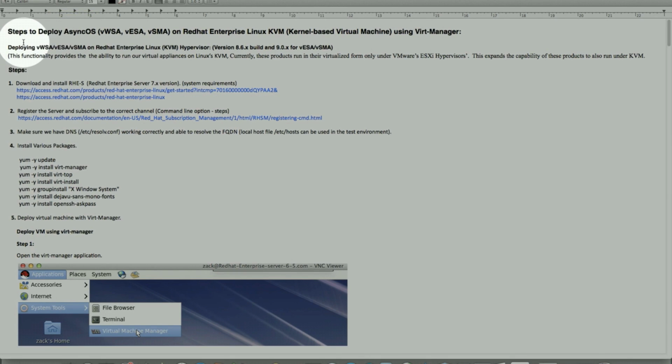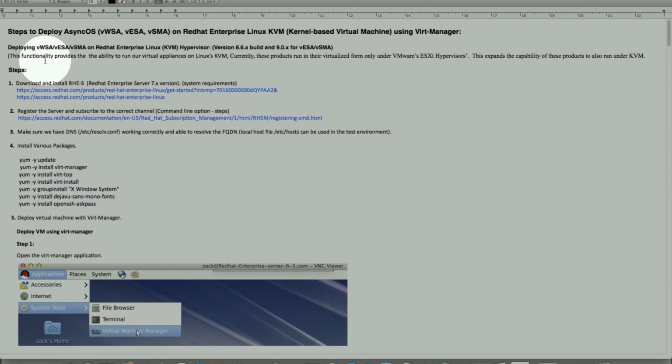Today we'll cover a new topic: new functionality will be added to support virtual appliances such as the Web Security Appliance, Email Security Appliance, and Security Management Appliance. So this video will cover the steps to deploy AsyncOS in a virtual environment. That would be Red Hat Enterprise Linux KVM, which is a kernel-based virtual machine, using the Virt Manager.